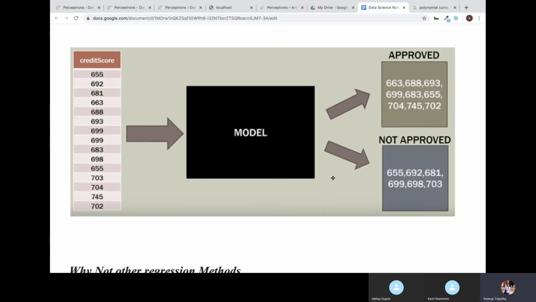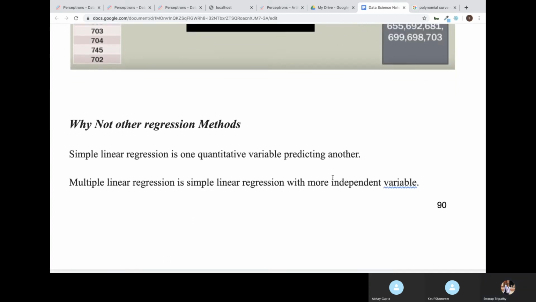So now here this is our model, based on credit score. We'll be using logistic regression. It will tell whether the loan should be approved or not approved. So this is a classification problem, not a regression problem. Classification means it has to classify, saying okay, if the credit score is this, either the loan should be approved, that is class 1, or the loan should not be approved, that is class 2. These are the two different classes we have here.